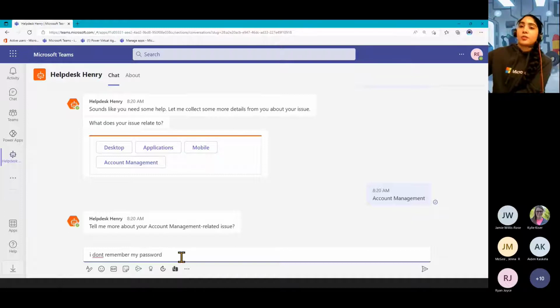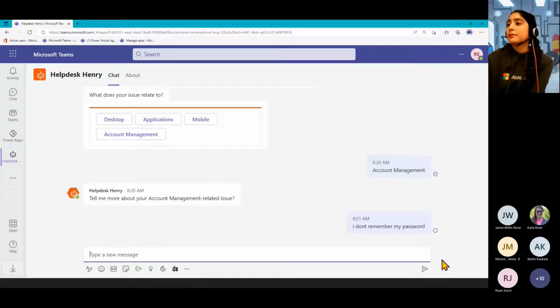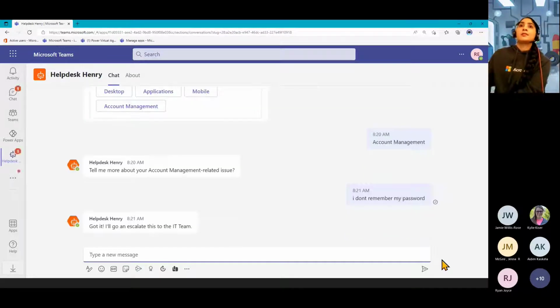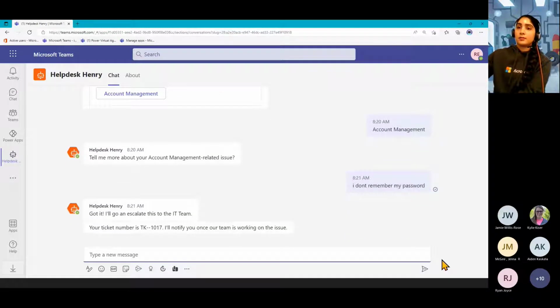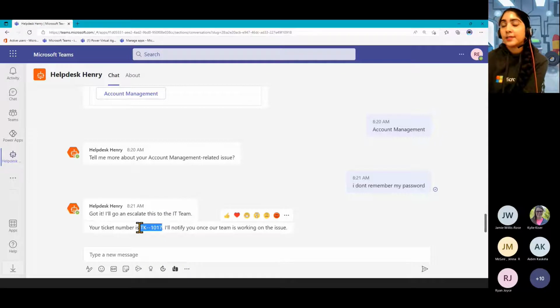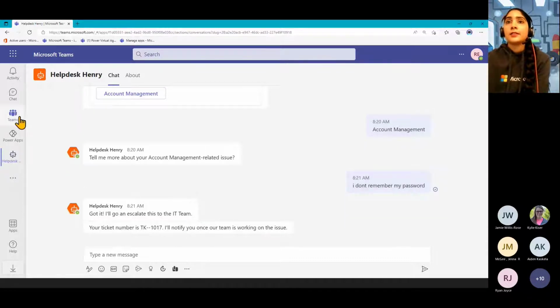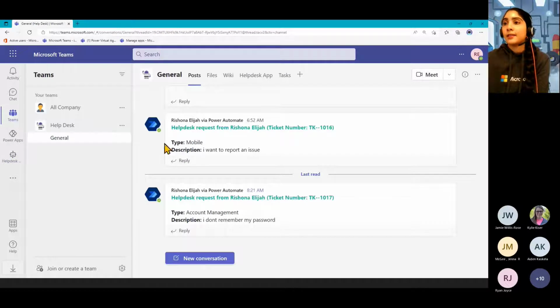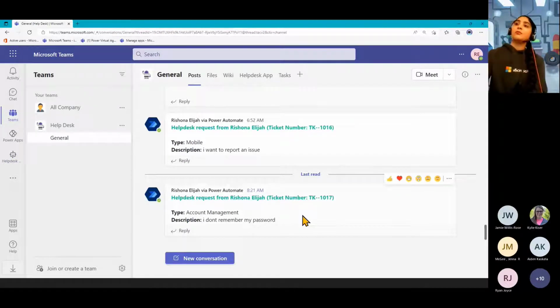So I've gone ahead, talked to the bot, and I've submitted the issue that I'm having. What we'll get here in a moment is it's going to escalate it to our IT team. What it's returned here is a ticket number. This is something that's generated in that Dataverse for Teams table, which I'll show us. What it's actually done in the background is it's gone over and posted that within Teams, where our IT team can go and look at it.